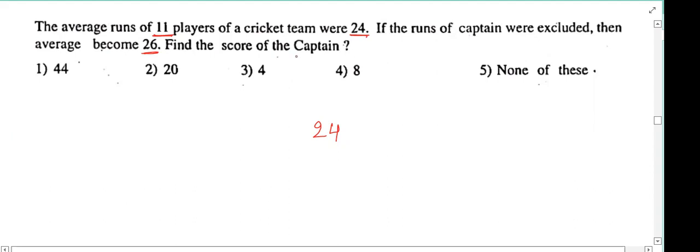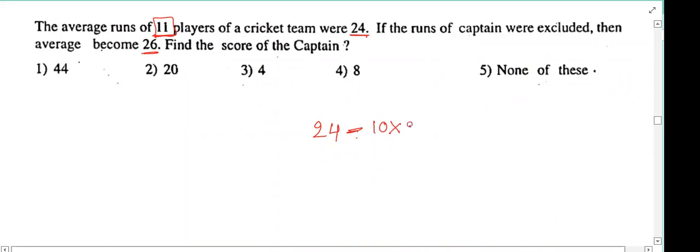The average amount is increasing, which means the person is leaving with less than 24 rupees. Less than 24 rupees means do we have to subtract something, or add something here? We need to subtract. How much amount do we have to subtract? After the captain leaves the group, how many persons are there in the group now? 10 persons.